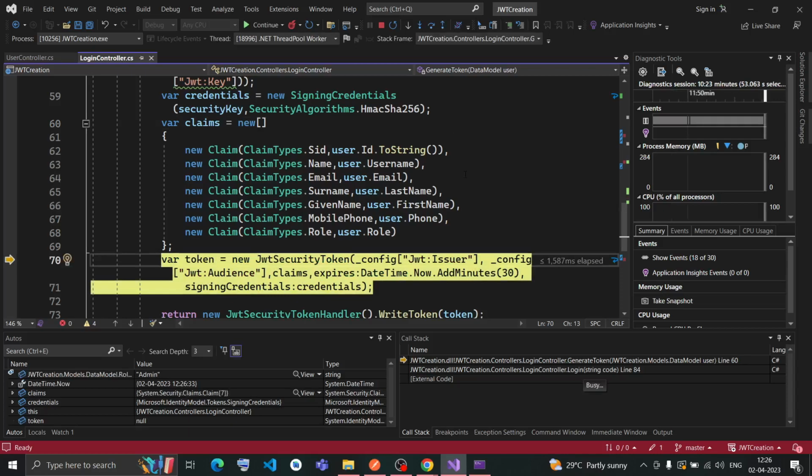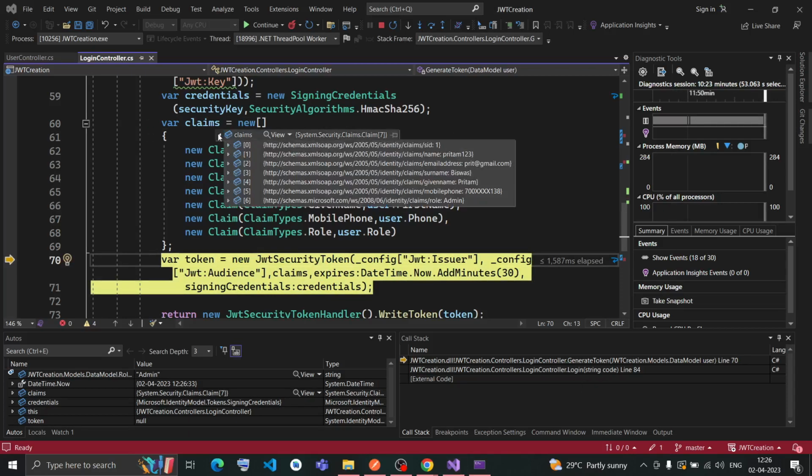Okay, so my claim has been created. If I hover over the claim, you can see 7 entries. First entry is SID, that is 1, which is nothing but the ID of the user. Then the name as Preetham123, that is nothing but the username. Then email address, that is preeth@gmail.com.